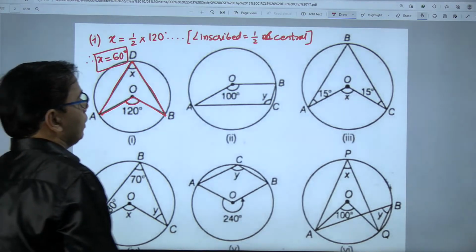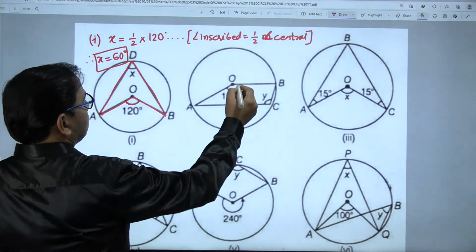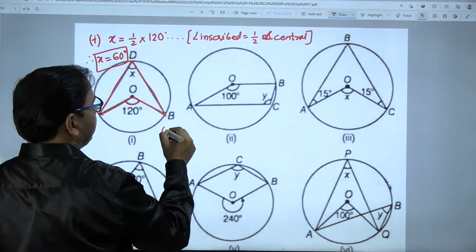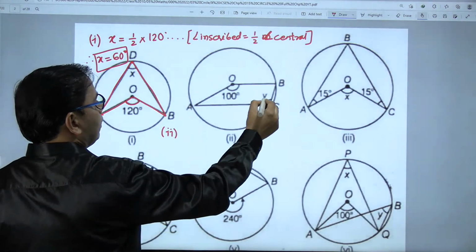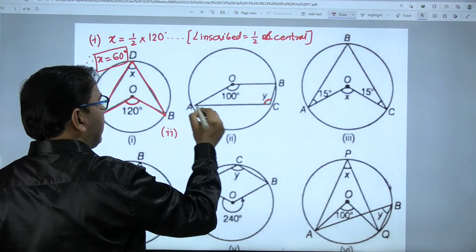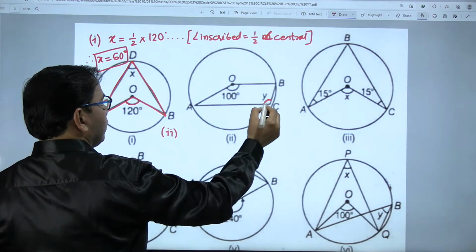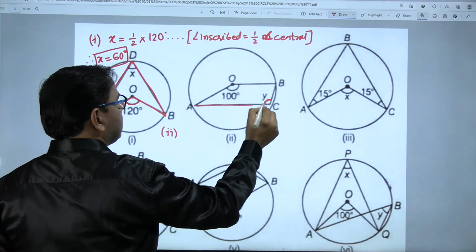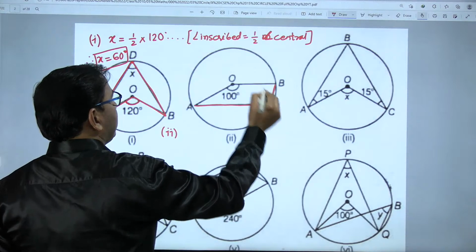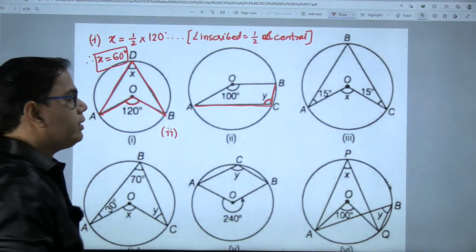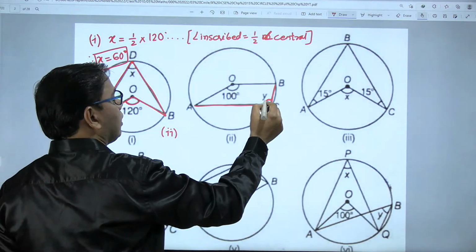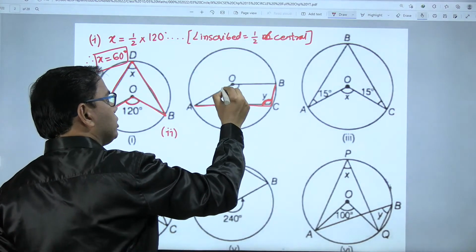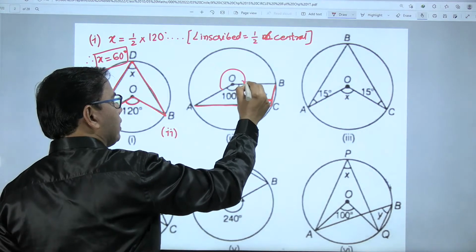Now look here, question number 2. What will be the value of the variable? Now this angle is y. Look carefully. Angle ACB is my inscribed angle, the angle whose vertex is on the circle, and the central angle with respect to this is the reflex angle.